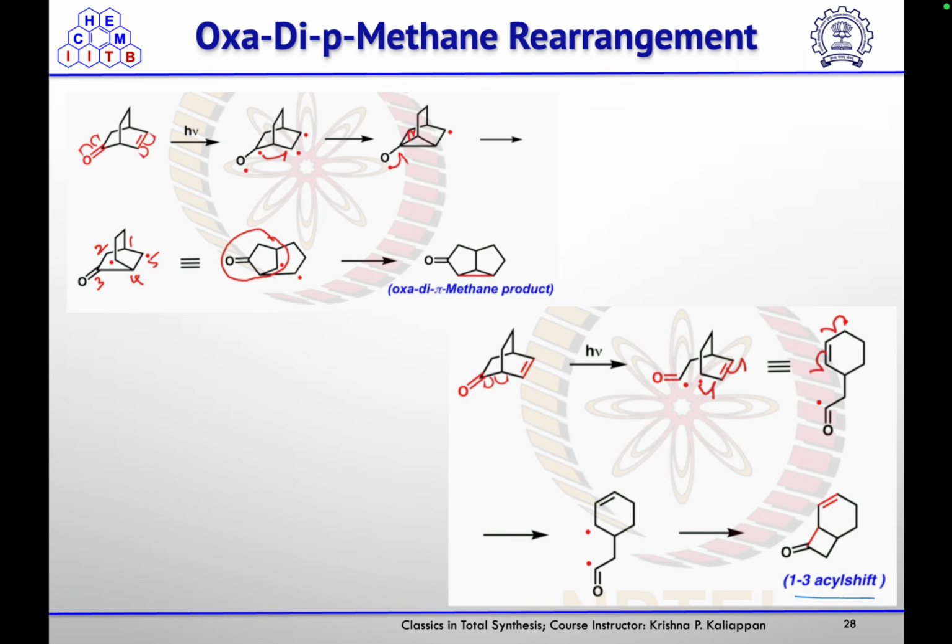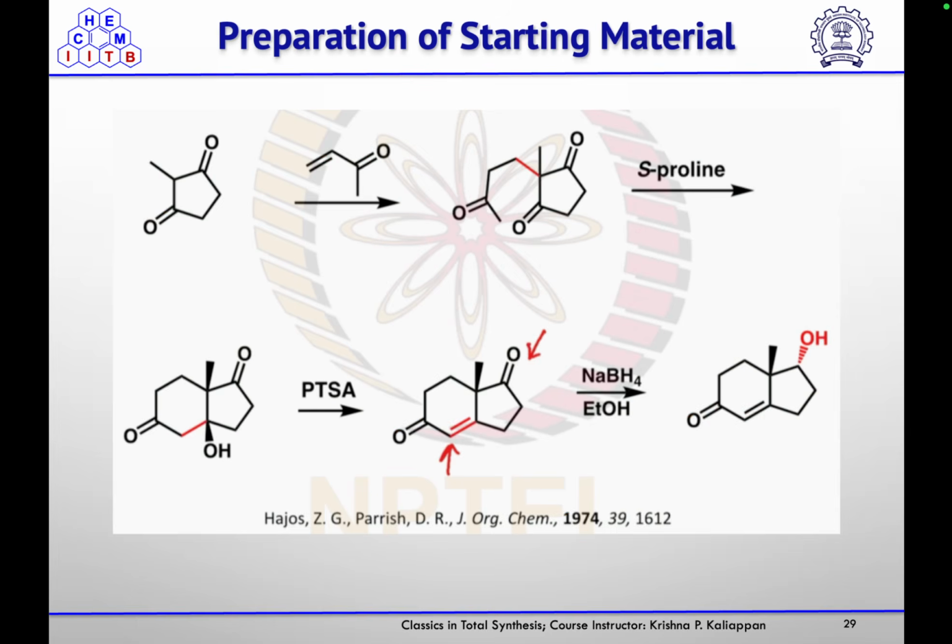First, this carbonyl homolytic cleavage will take place, then the 3-membered ring will form, and the oxygen radical will open that 3-membered ring, and another three-membered ring will form to give you this oxadi-pi-methane product. Then another thing is, after the first Norrish type 1 reaction takes place to give you this diradical, which will undergo isomerization, and again that four-membered ring will form to give you this 1,3-acyl shift, where you will get a mixture of 6,4 fused ring system.